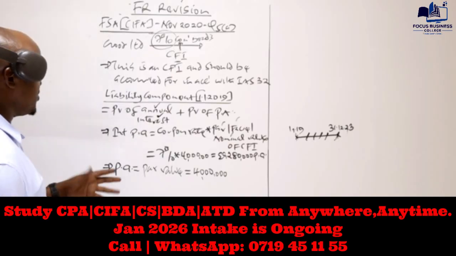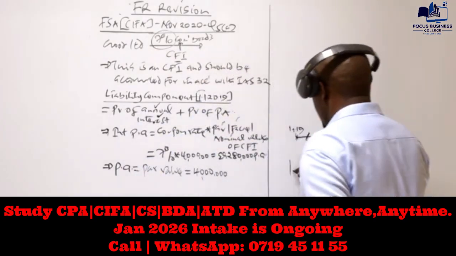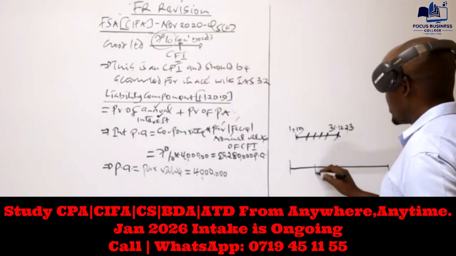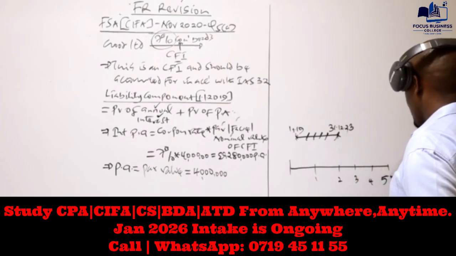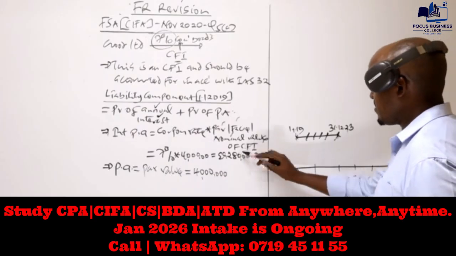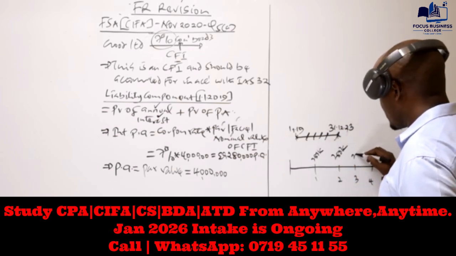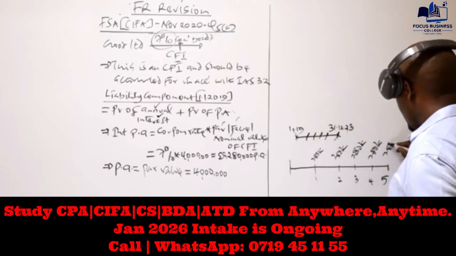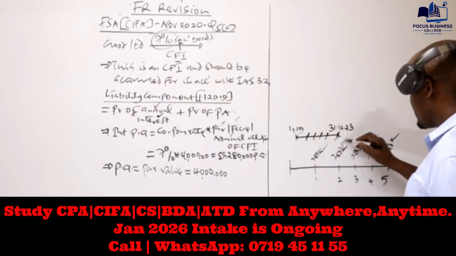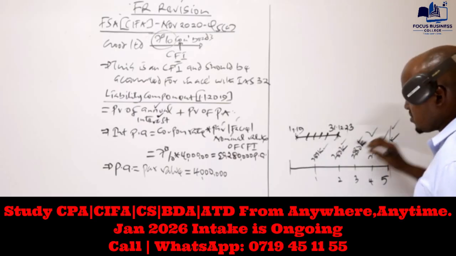So to discount this, there are two approaches you can use. This company issued bonds with a life of 5 years, and it is expected to pay this amount per annum, at the end of each year. This interest is always payable in arrears. That is an annuity. And then at the end of year 5, the company will also pay this amount of 4 million.